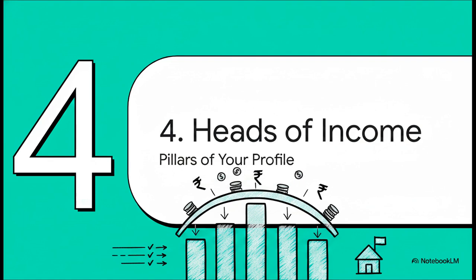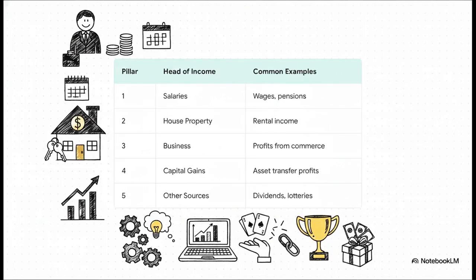Section 4. The 5 heads of income. The pillars of your profile. Think of it like this. Every single rupee you earn systematically sorts into one of 5 pillars. Pillar 1 is salaries. Pillar 2 is house property. Pillar 3 is business or profession. Pillar 4 is capital gains. And Pillar 5 is other sources. Whether you sell a house, maybe freelance as a designer, or even win money in a card game, the 2025 blueprint has a specific room designed to hold it.